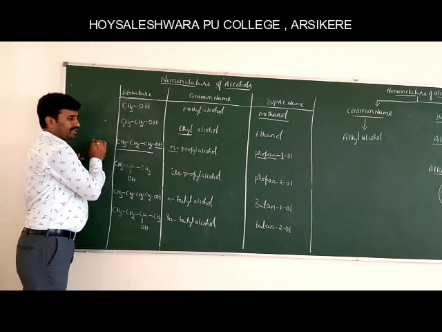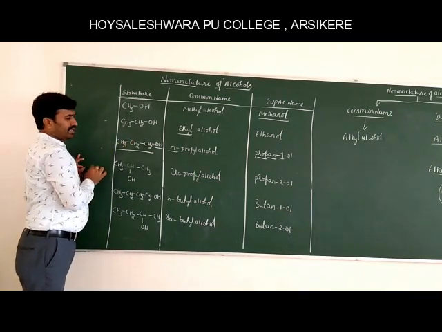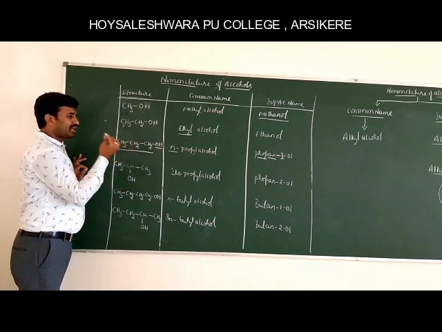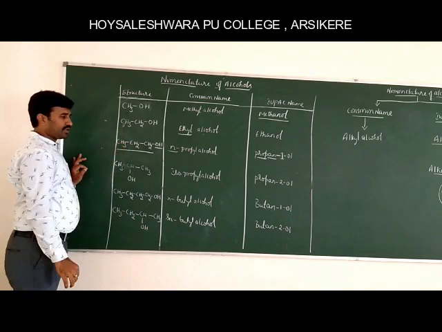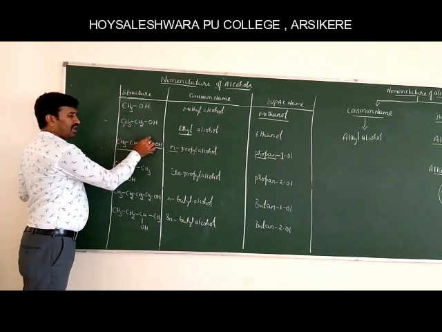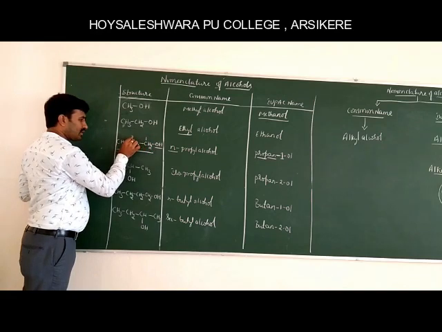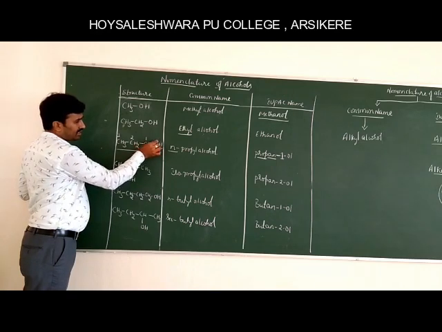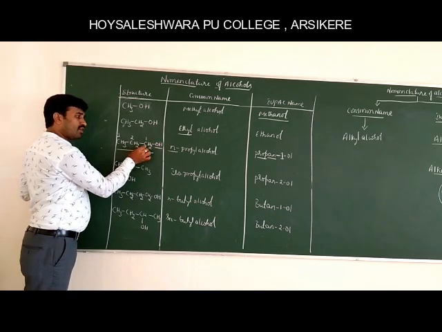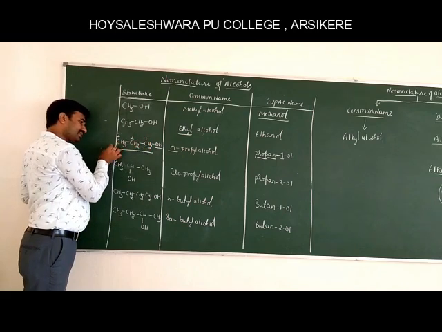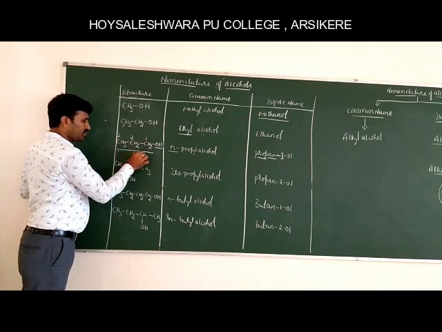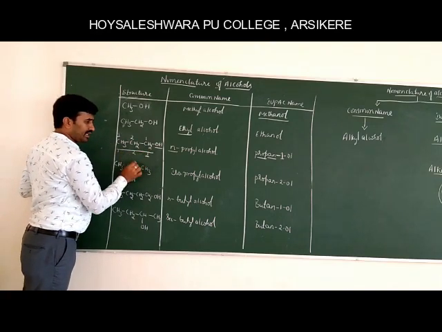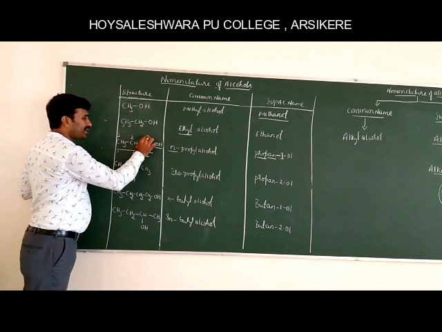Let's give the numbering from both directions. Among both directions, the one which gives the least locant for the functional group, we will consider as the IUPAC name. From right to left, 1, 2, 3, the hydroxyl group is attached to the first carbon. From left to right it gives 3. Among 1 and 3, the least locant is 1.